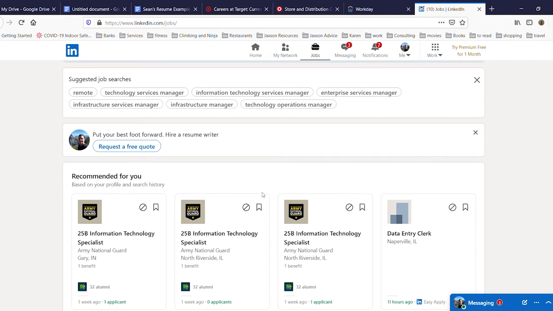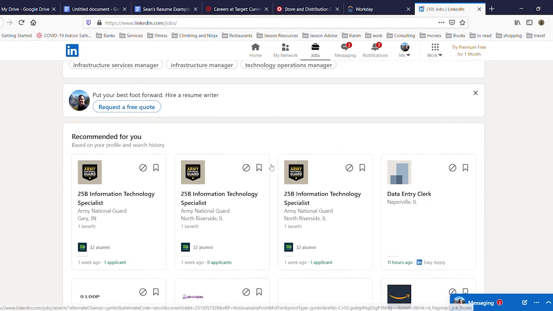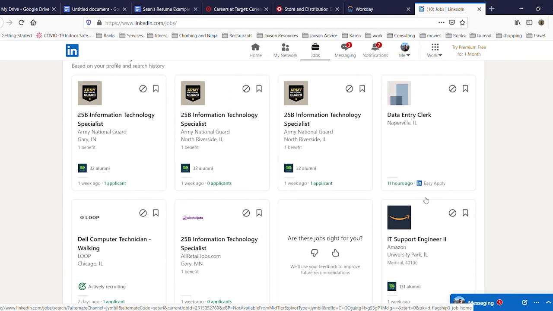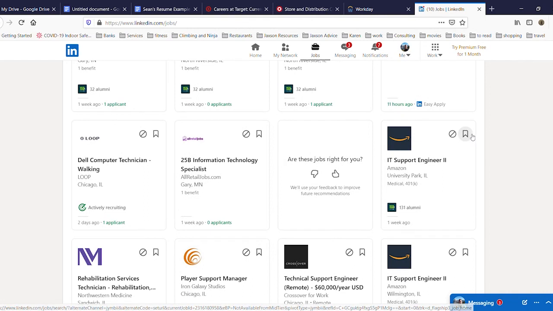So I bring that up because we're going to look at the jobs, and you can see how you can go through here and see recommended for you. The company's equivalent of that would be people recommended for them. And I could go through here and I could either say dismiss this job, I don't want it, or I could say, I highlight that, I'm waiting for the message to appear. Okay, it didn't appear, but I can essentially bookmark that job and say I want to come back to it later.